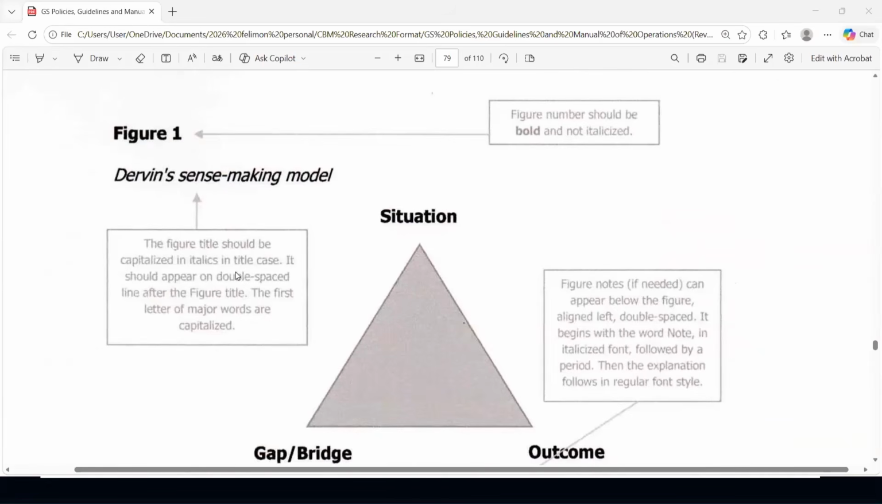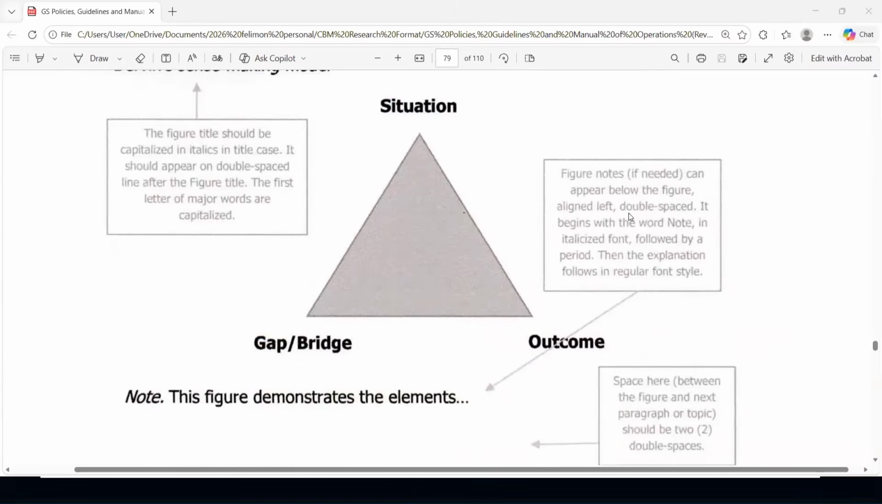But we also have here the figure title should be capitalized in italics in title case. I have to make a comment here because the one shown on the screen is not in title case, but in sentence case. We need to capitalize the main words of the text. It should appear on double space line after the figure title. The first letter of the major words are capitalized, but it's not consistent with the sample. That's okay. Let's forgive each other. Let's just follow the note here as shown inside the rectangle.